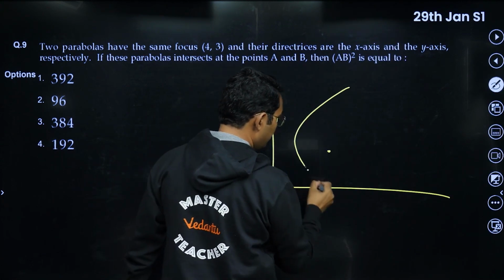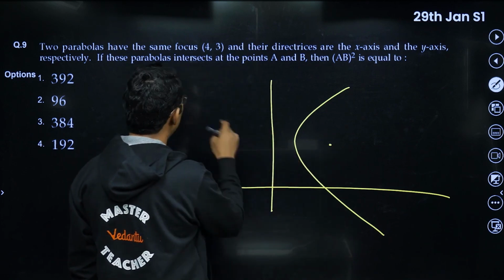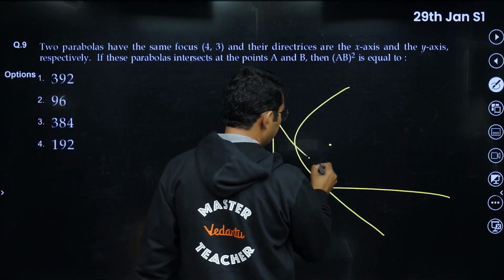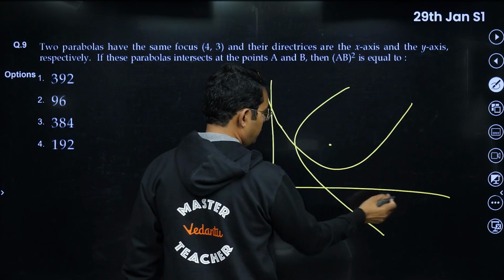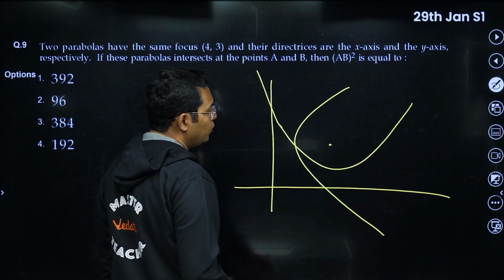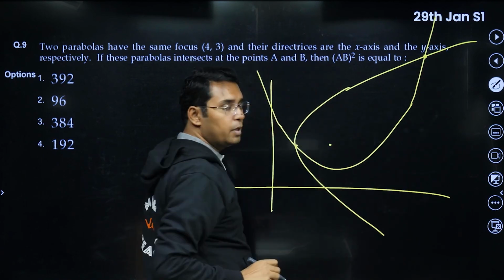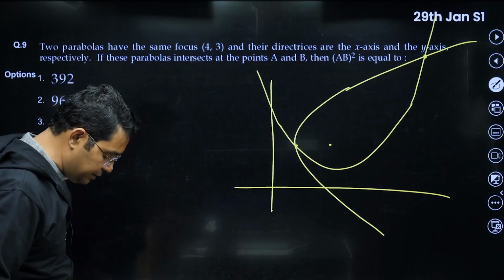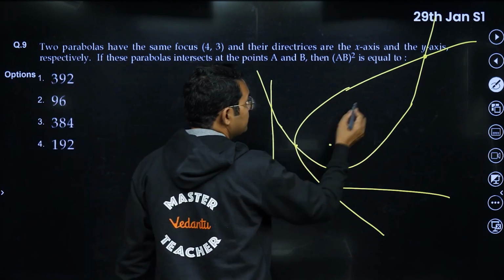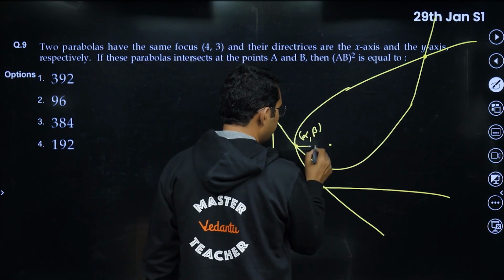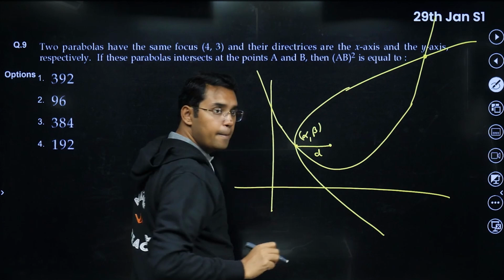One parabola will be like this, because they are giving that the directrix is the y-axis, and the other would be something like this because the directrix is the x-axis. So they will be like this. Now please see, they will be intersecting at some point, maybe this point or this point. One very important thing to notice here is, suppose this point is (alpha, beta). Its distance from the focus is, let us say, d.